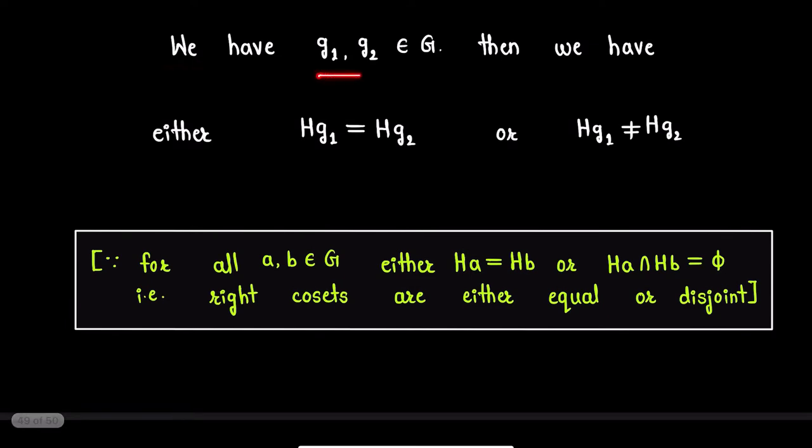We have g1 and g2 as two elements of group G. Then there will be two cases for cosets. Either Hg1 will be equal to Hg2 or Hg1 will not be equal to Hg2. This follows from this result. We state that for all elements a, b in group G, either Ha will be equal to Hb or Ha intersection Hb will be empty. That is, any two right cosets are either equal or disjoint.